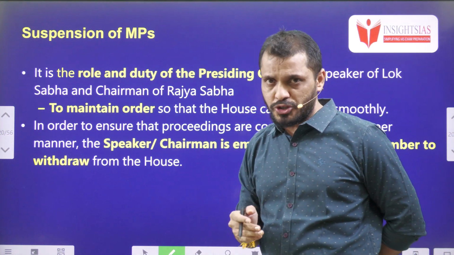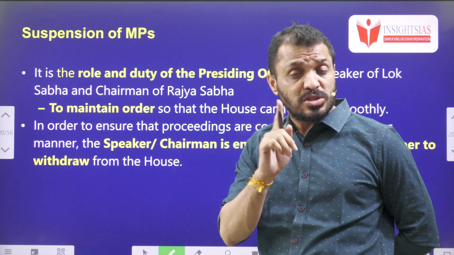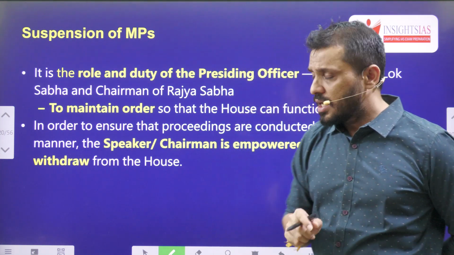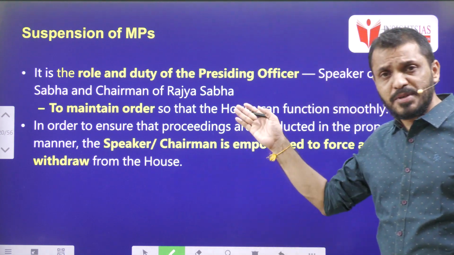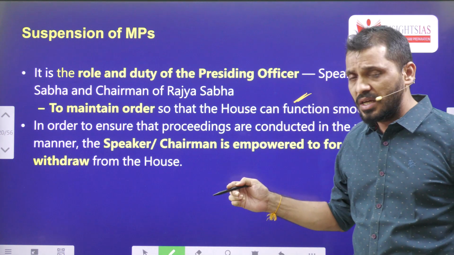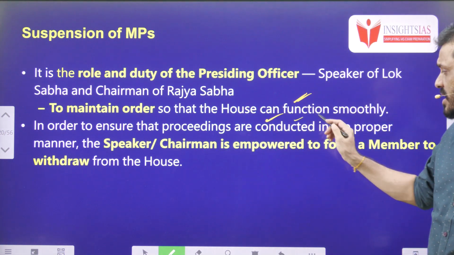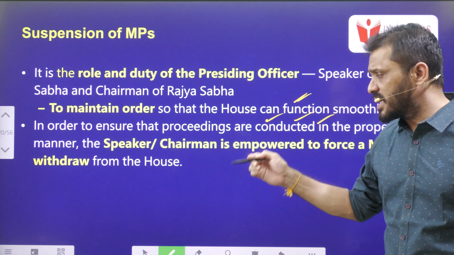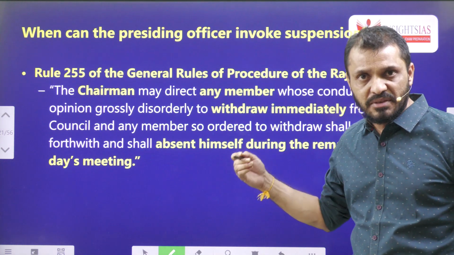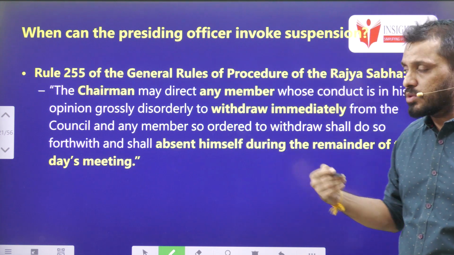I'll ask you one question. If there is a vacancy in both the Lok Sabha Speaker and the Lok Sabha Deputy Speaker posts, who will preside over the House? Comment your answer. These presiding officers maintain the order of the House so that it can function smoothly. In order to ensure that proceedings are conducted in the proper manner, the Speaker or Chairman is empowered to force members to withdraw from the House if they violate any rules.